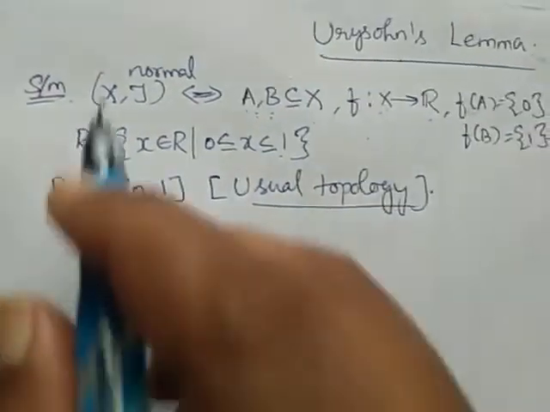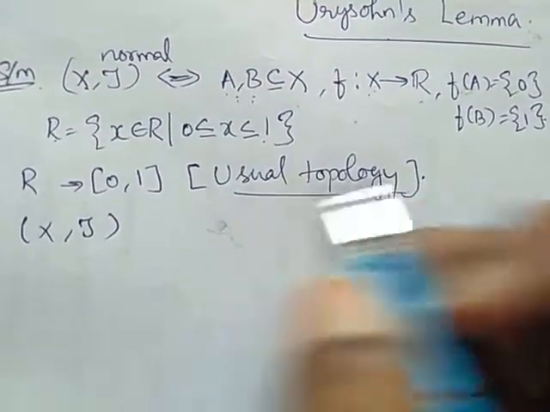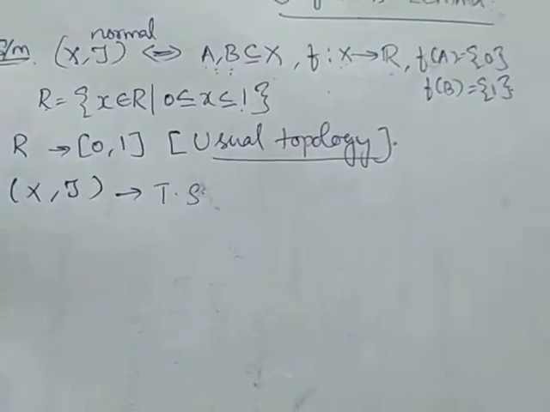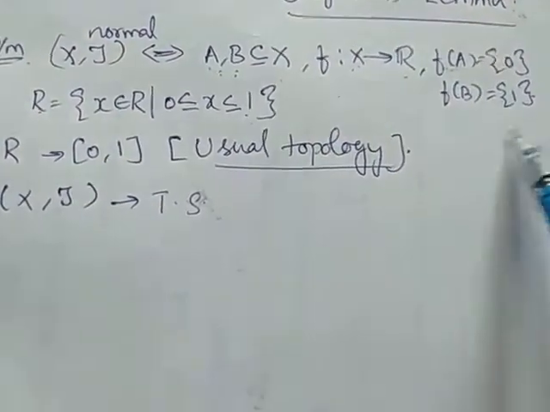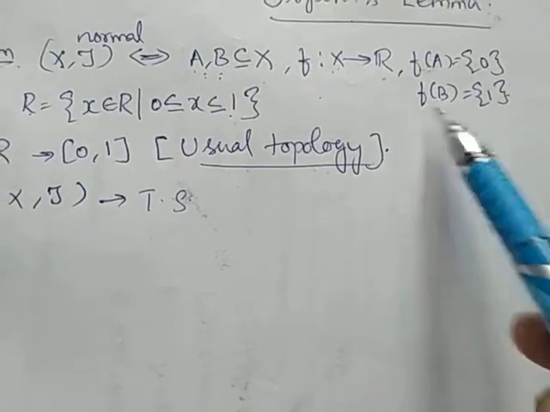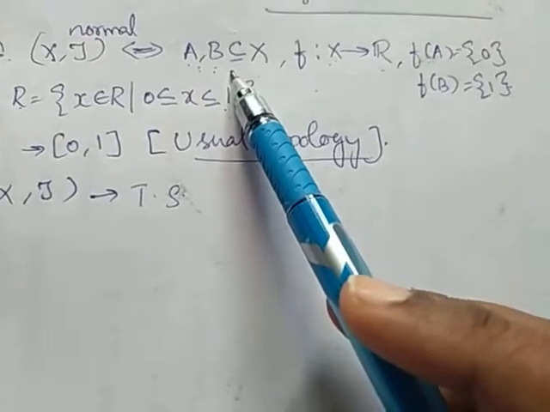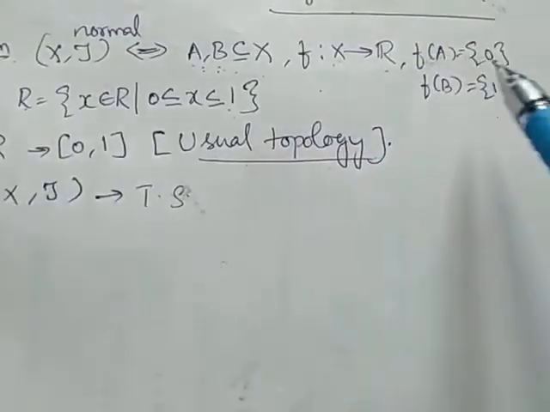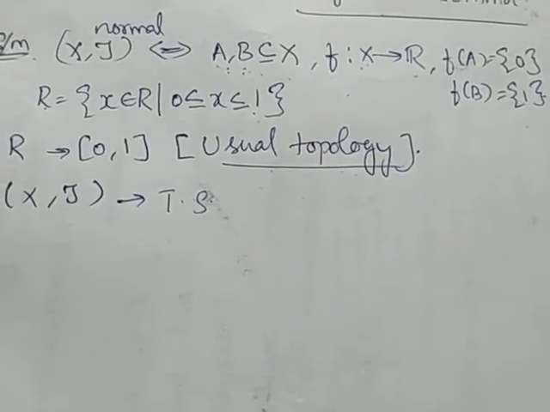Now, what is our data? (X, τ) is a topological space, and we have to prove it is normal. R is some real number between 0 and 1 with the usual topology. Usual topology means f of A is equal to 0, f of B is equal to 1 for closed sets A and B subset of X, and A and B should be disjoint. These are the things we have as data, and we have to prove (X, τ) is a normal space.